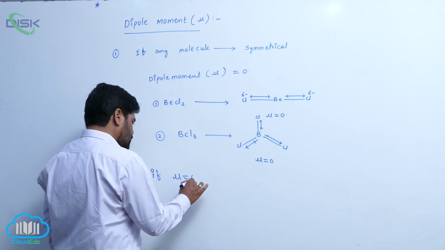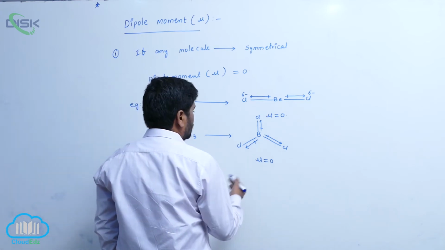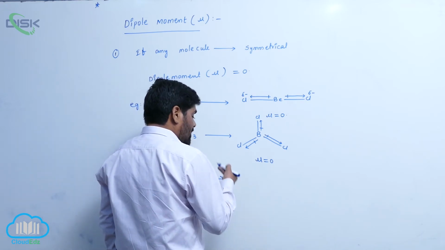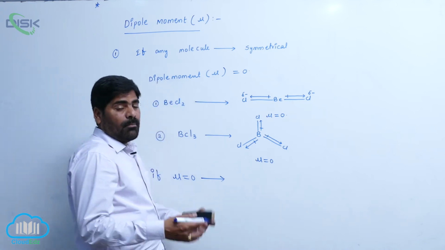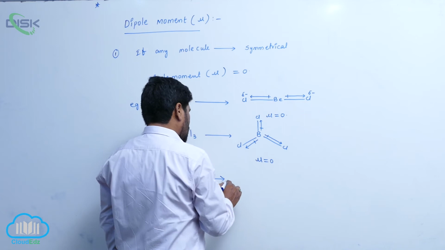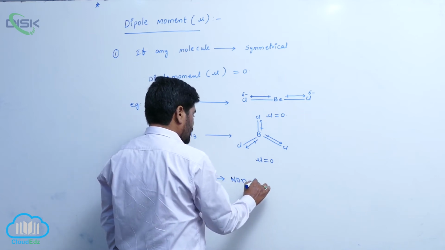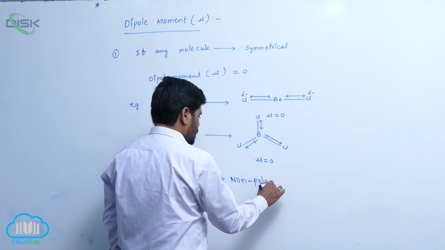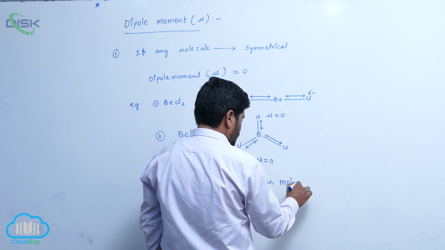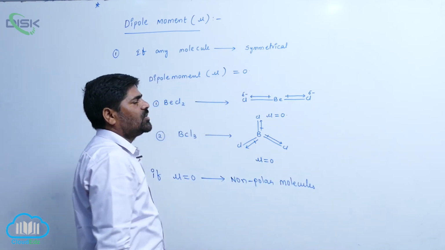If mu equals 0, the bond polarity is very low, and that is why such molecules are known as non-polar molecules.